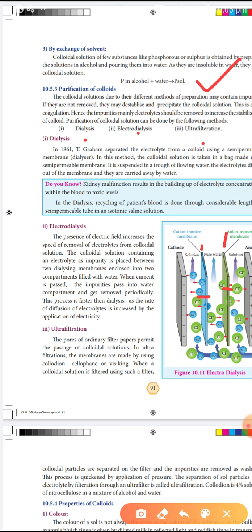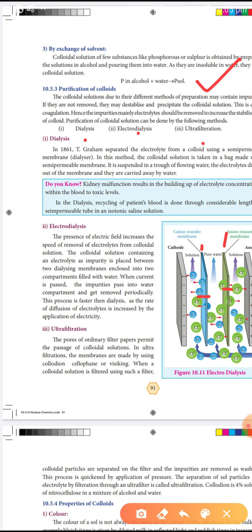The impurities, that means the electrolyte, pass into the water compartment, and get removed periodically. This process is faster than dialysis, as the rate of diffusion of electrolyte is increased by the application of electricity.